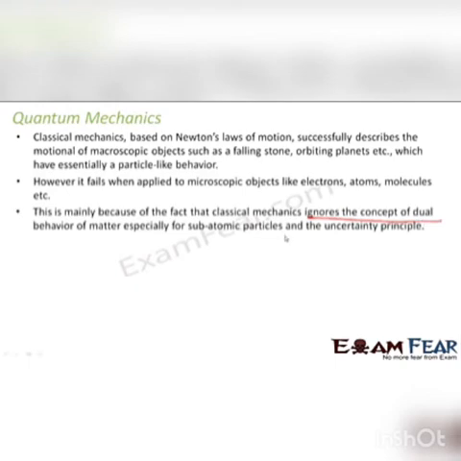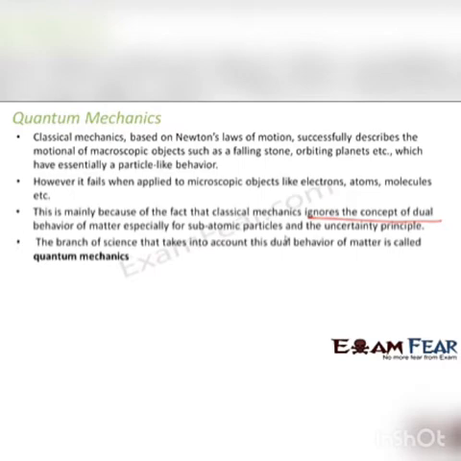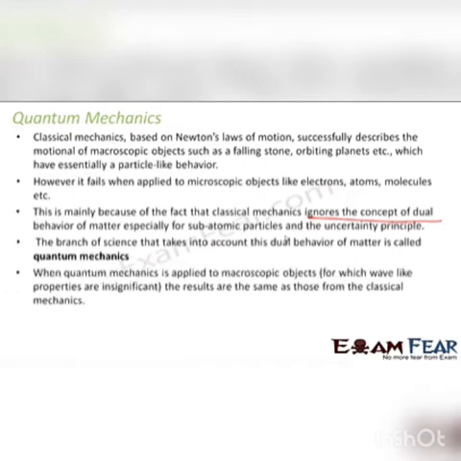As I mentioned, this wave particle duality becomes more prominent when we deal with microscopic objects, because for macroscopic objects the wavelength associated with them is very small, so it can be neglected. But for microscopic objects, the wavelength is noticeable and we just cannot neglect it. So classical mechanics did not consider the concept of dual behavior, and therefore it could not succeed in the microscopic world. The branch of science that takes into account the dual behavior of matter is called quantum mechanics.